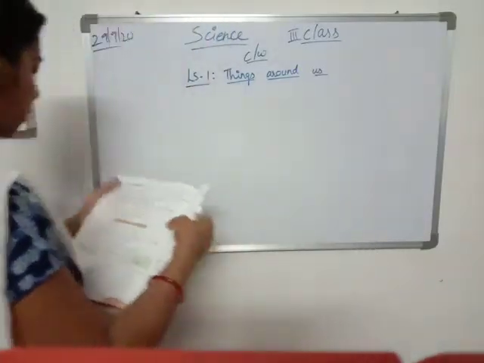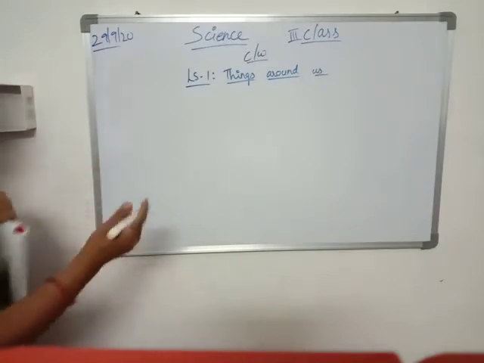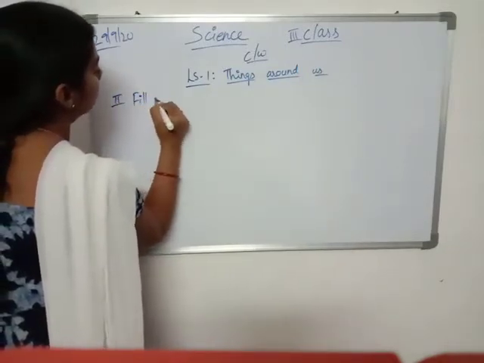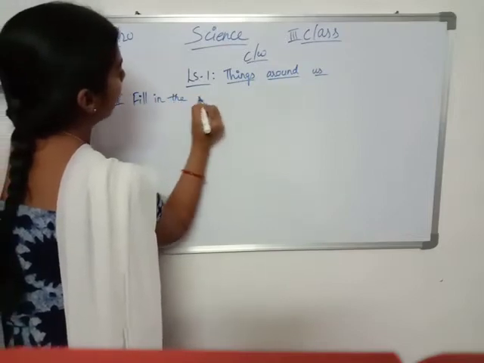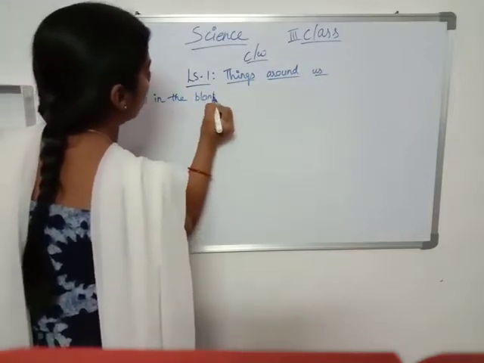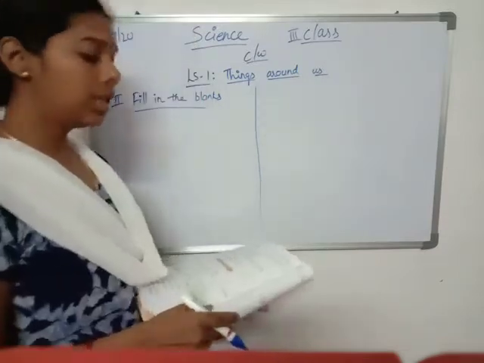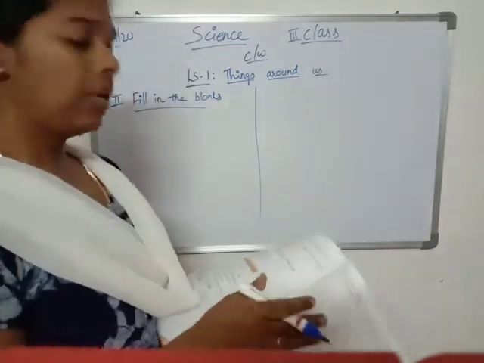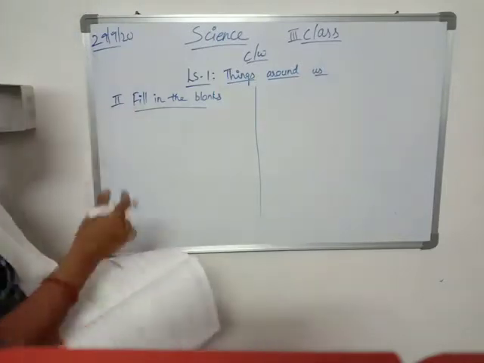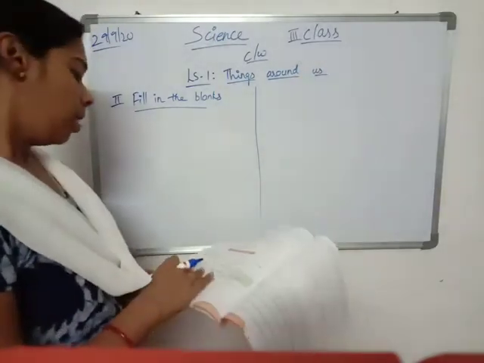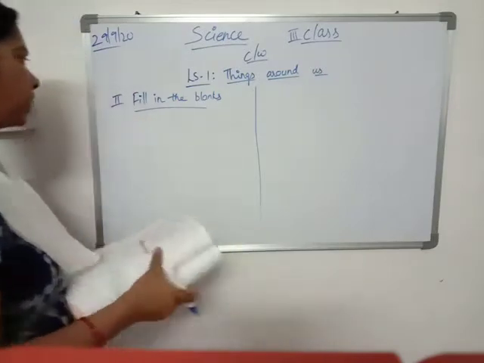So first one, the second bit, filling the blanks. I hope all of you have taken the textbooks from the school. So I am giving only the answers. Write down in your textbook and you can write it in your classwork afterwards.